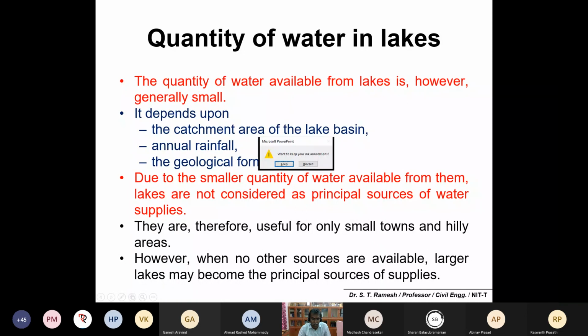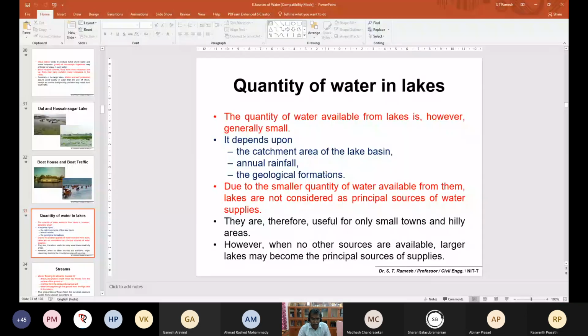So I'll stop here, and you just have a glance at surface water sources. In one more class we'll discuss other sources and groundwater, and we'll complete the third portion.